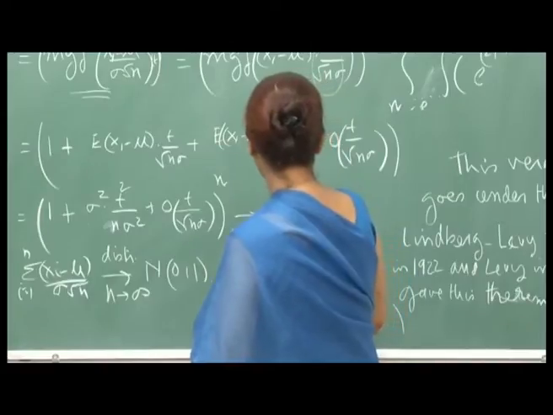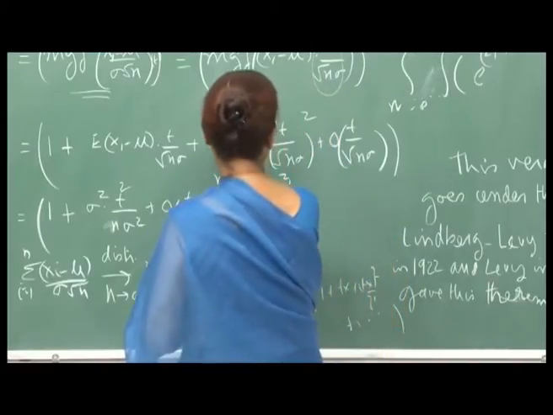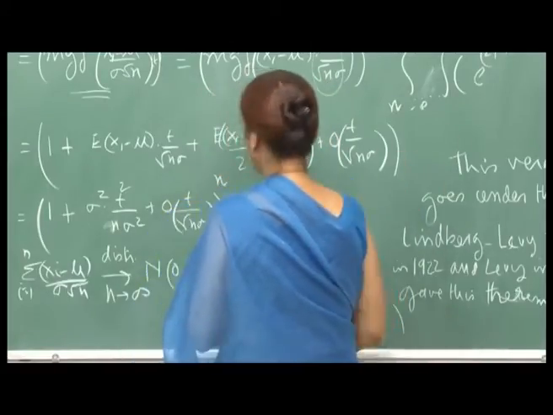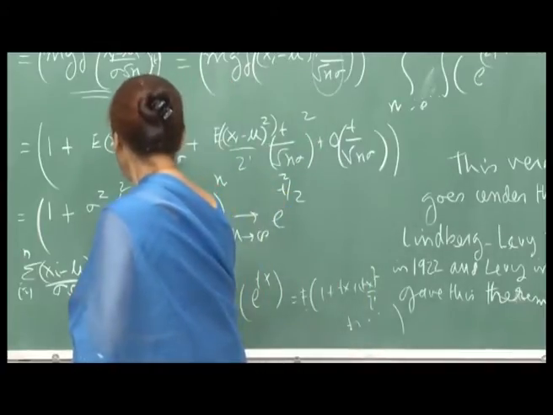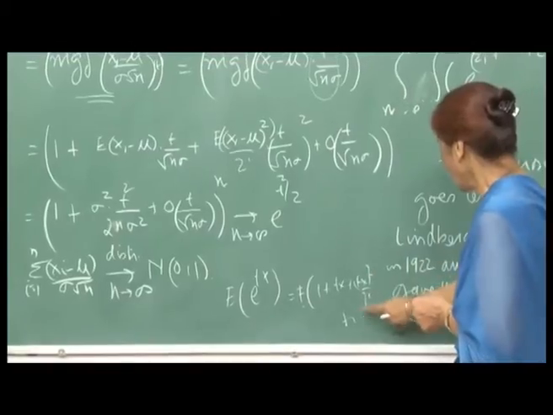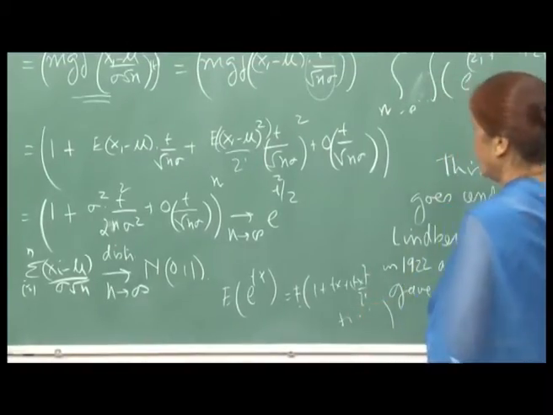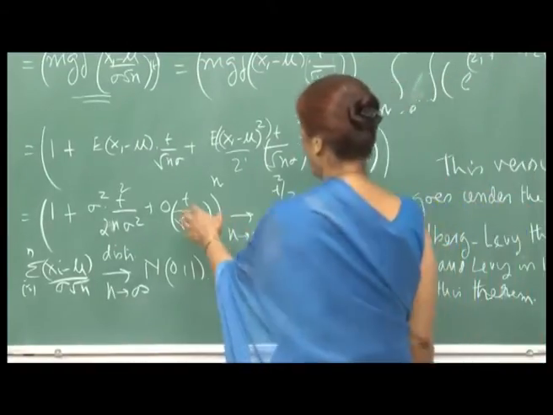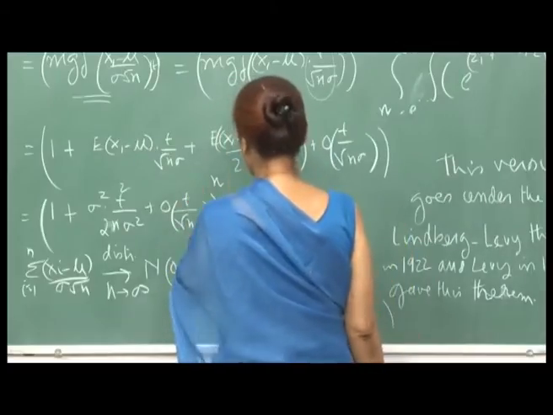So, this is 1 plus sigma square t square upon... there should have been a 2 also, sorry, this will be 2 factorial and so on. So, therefore, there will be a 2 here, right, because (tx) square upon 2 factorial and so on, and then higher order terms of t, right, this raised to n.